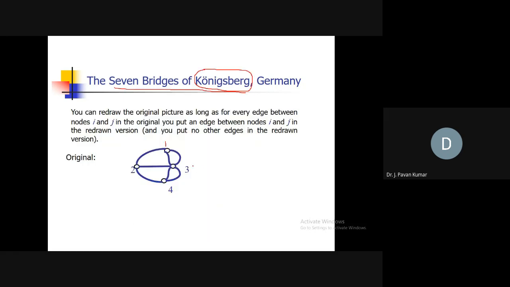Now, how he converted it: he converted every place into a vertex, and if there is a path, if there is a bridge, then there is an edge between those two vertices. Like that he converted it, and he was trying to solve whether we are able to get such a path or not. Starting from one vertex, visiting all the edges exactly once and coming back to the same place.